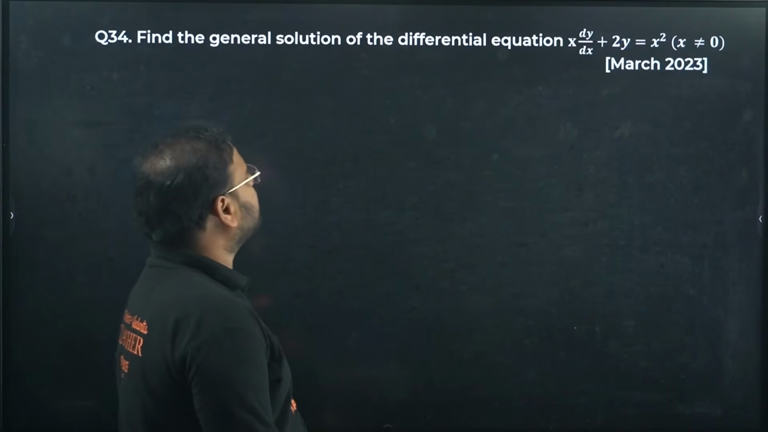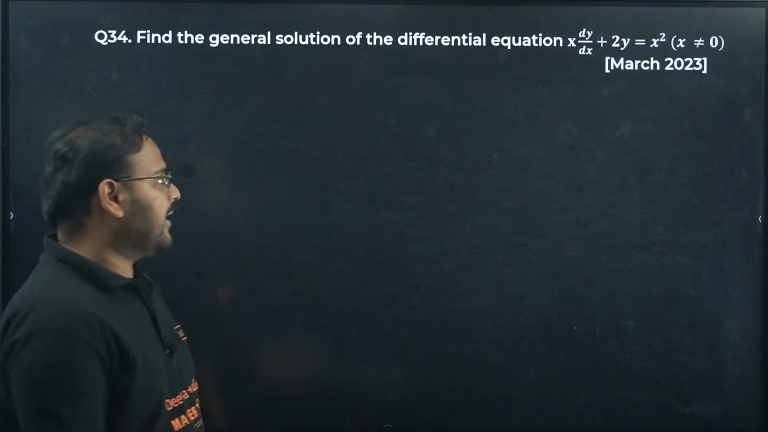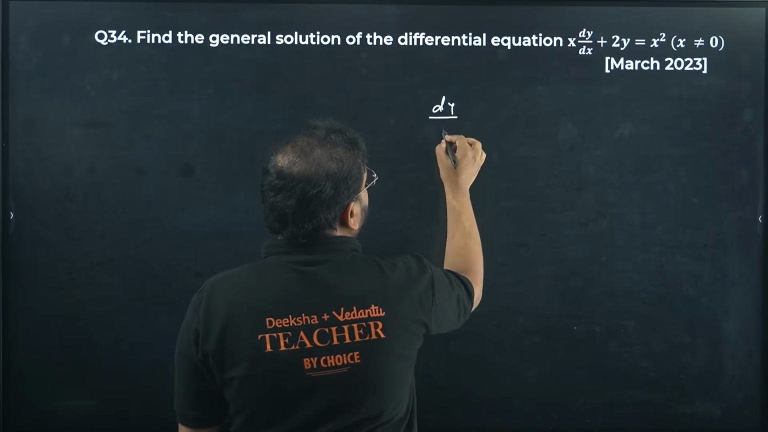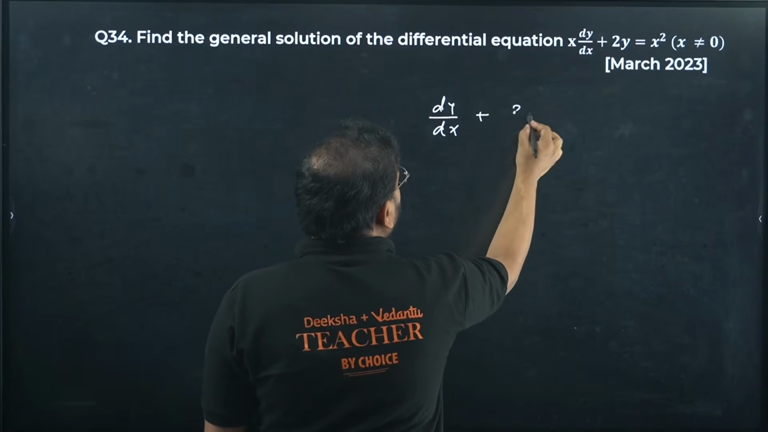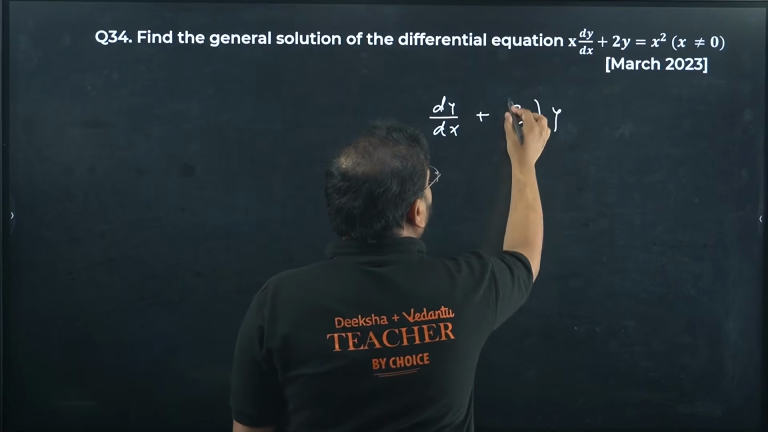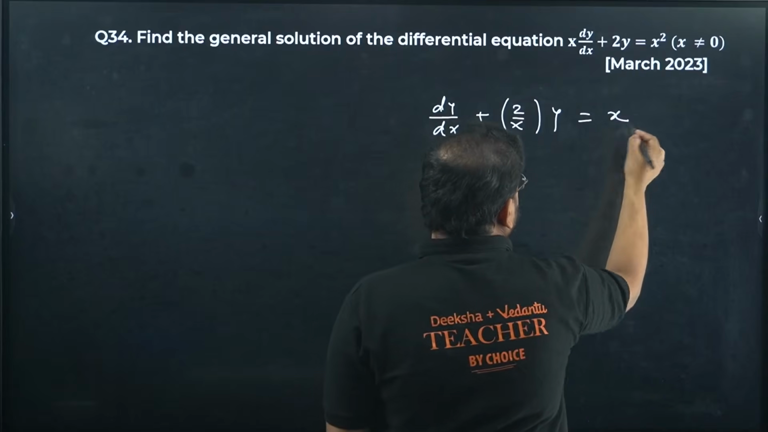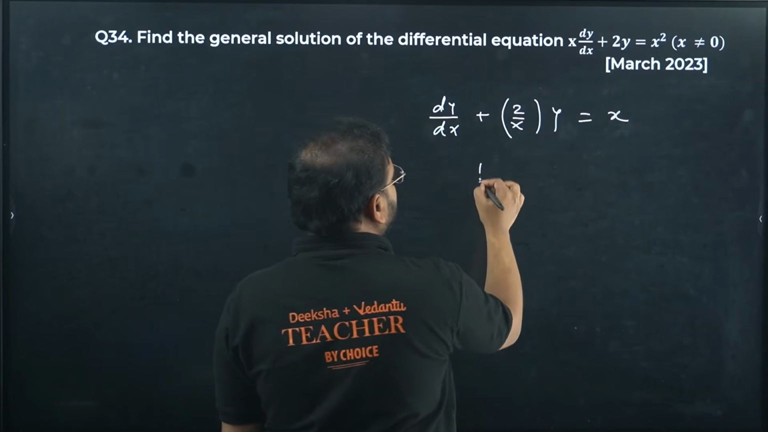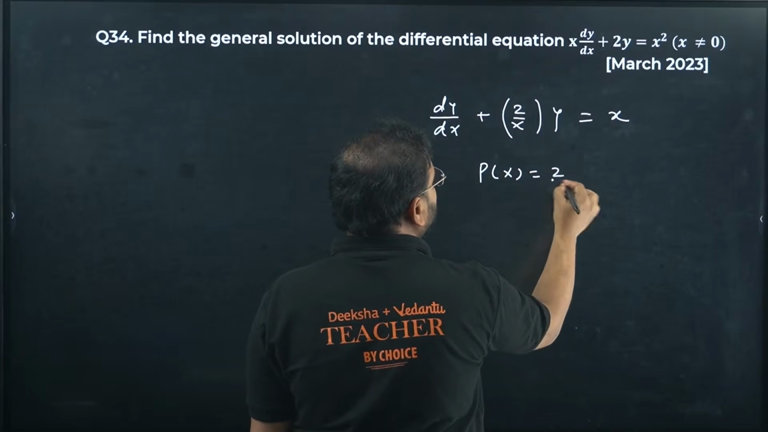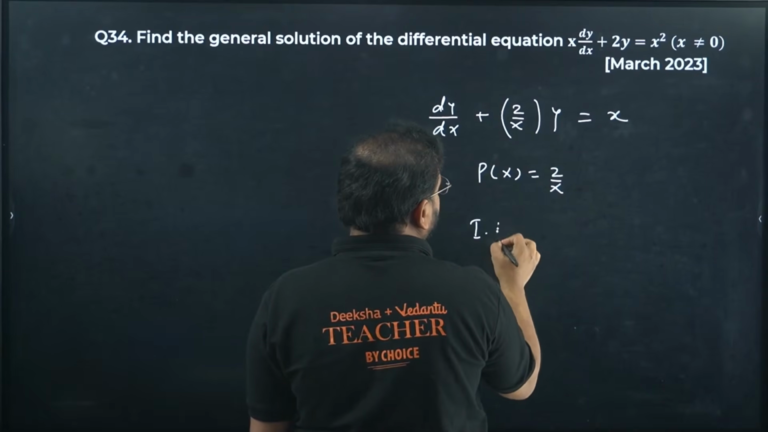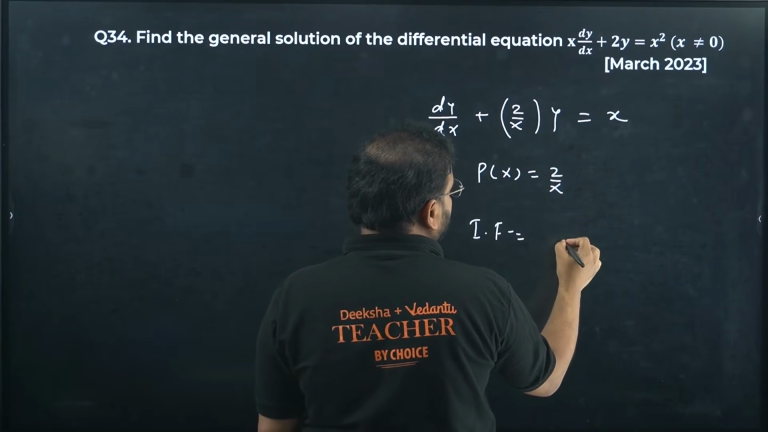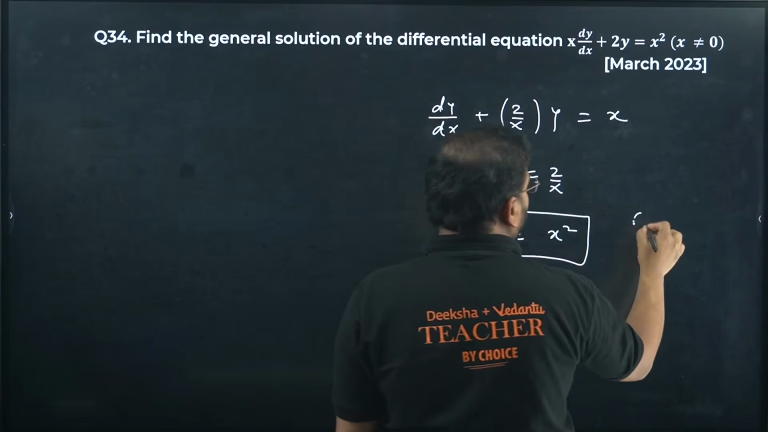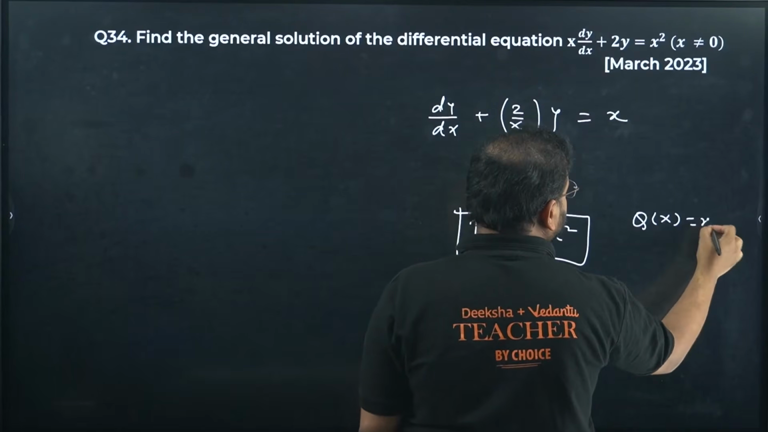Find the general solution of the, okay, again another standard LDE. Let's write the standard form of LDE: dy by dx plus 2 by x times y equals, in this case we have just x, since x square by x will be simply x. So we know that the P(x) value is coming as 2 by x. We just solved it. Integrating factor will come as x square. We just solved this question, and your Q(x) value is simply x.